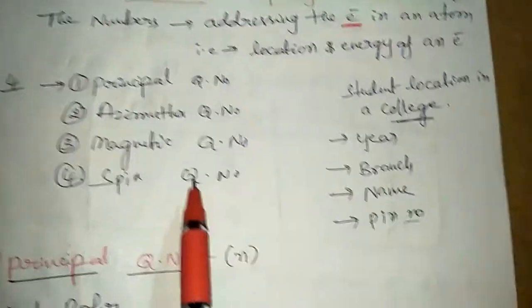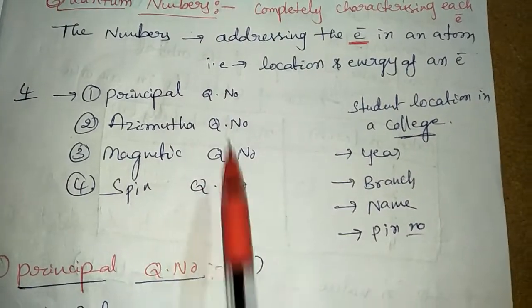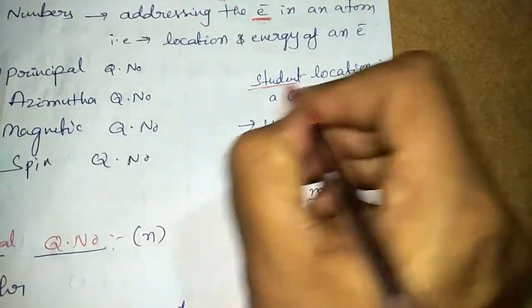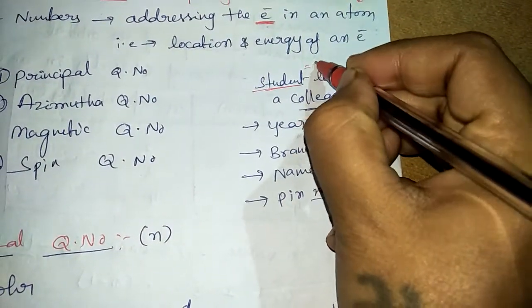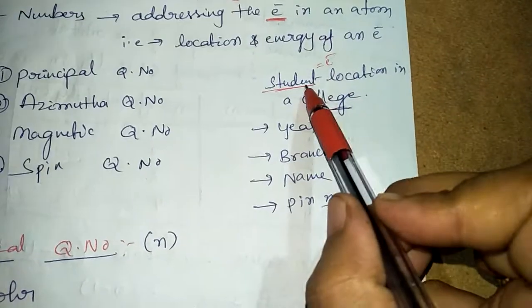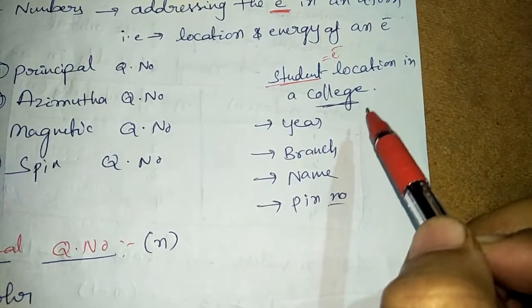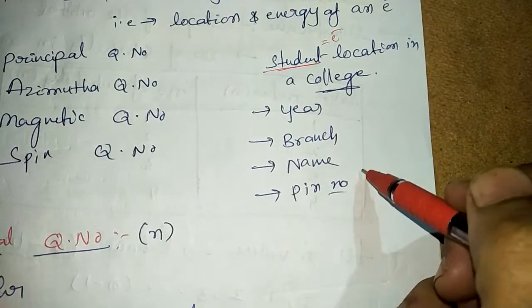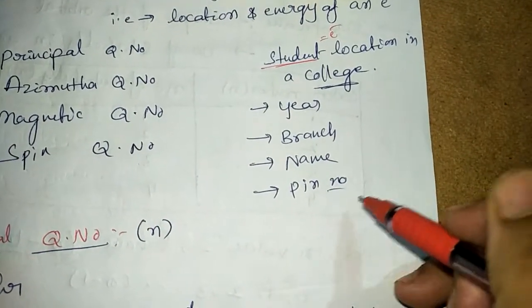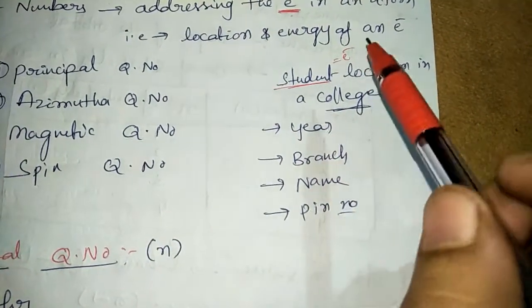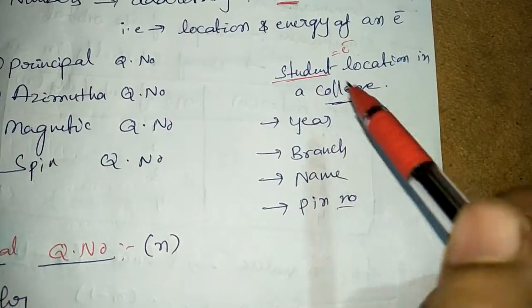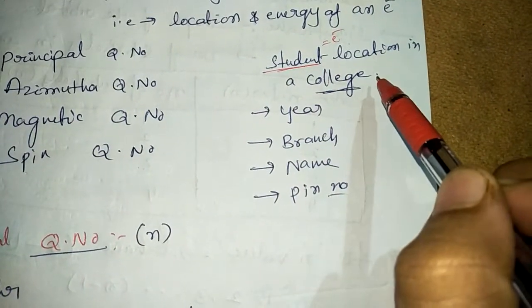For example, this is similar to a college. Imagine the student as an electron. The student is present in a college, that means in which year, which branch, what name, and what is the pin number of the student. If you imagine the student is one electron, how can you identify the student in a college?